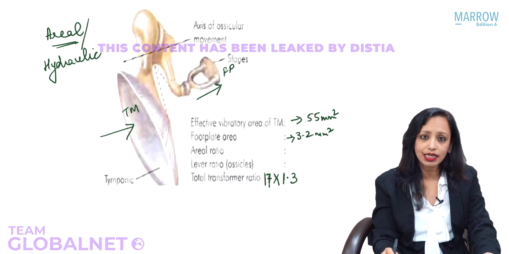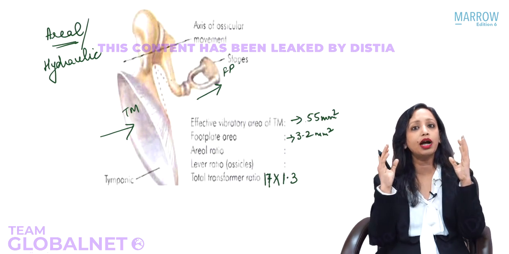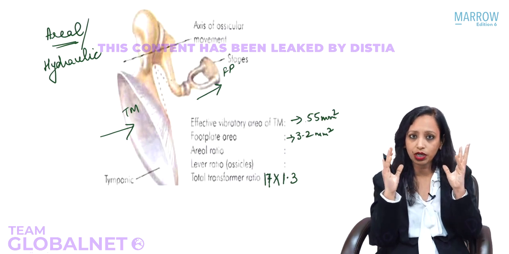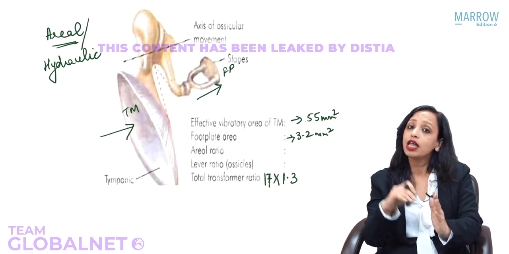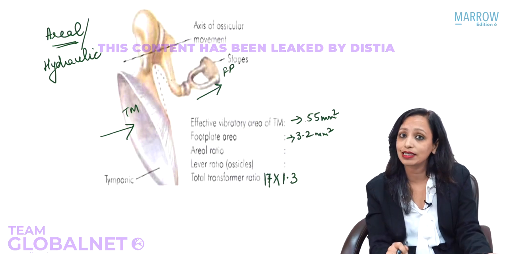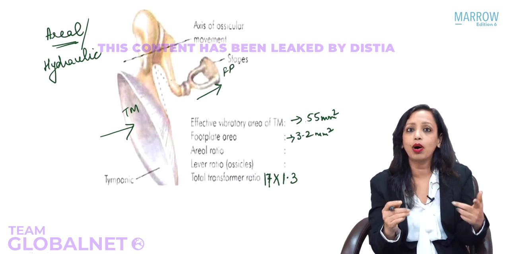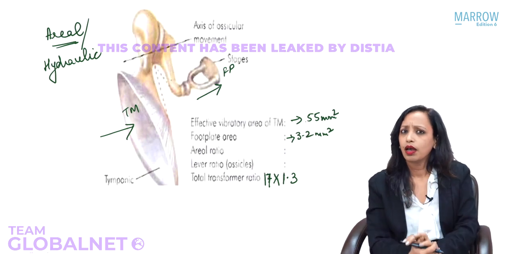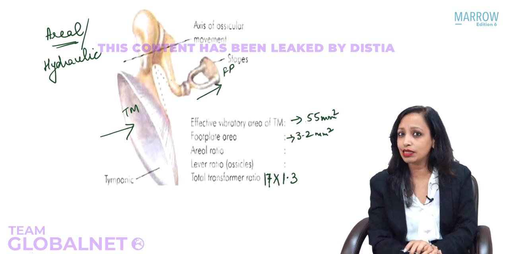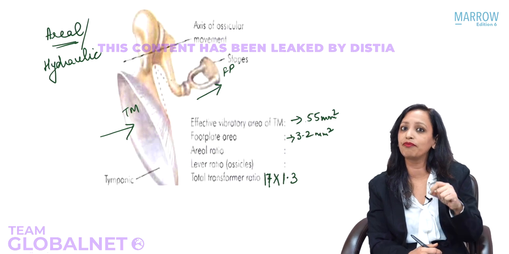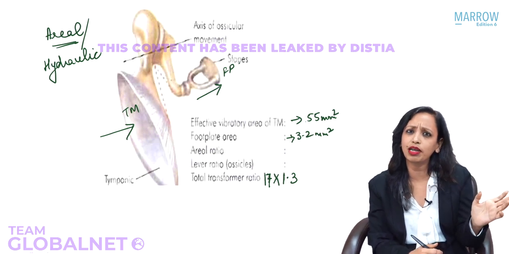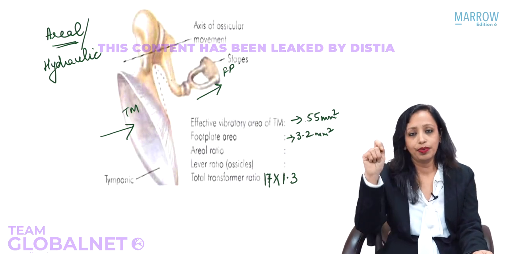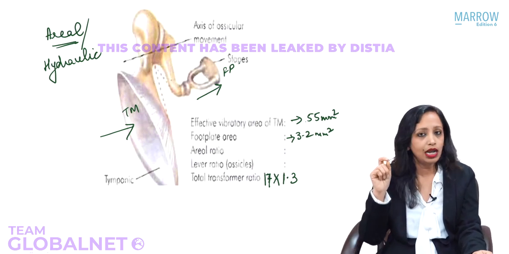Now, what we are seeing is that sound is getting concentrated from such a large area to such a small area. So, when the sound gets concentrated from such a large area to such a small area, the force of the sound increases. It increases depending upon the difference of the surface area of these two surfaces. Have you not been using this areal ratio somewhere very commonly? Now, whenever we want to put a nail in the wall, we have seen how the nail looks.